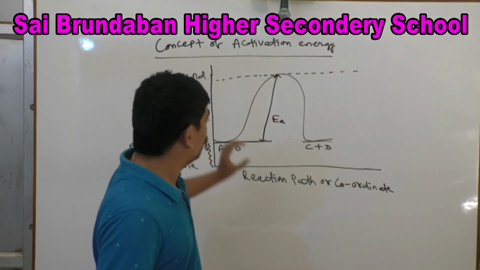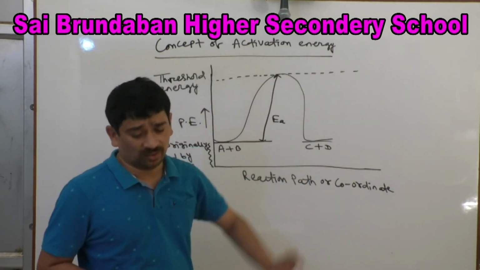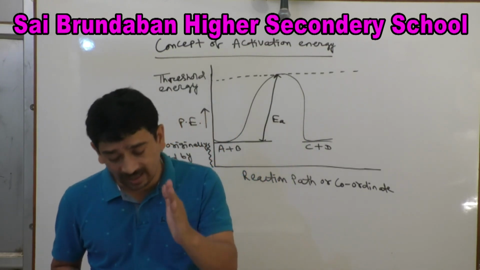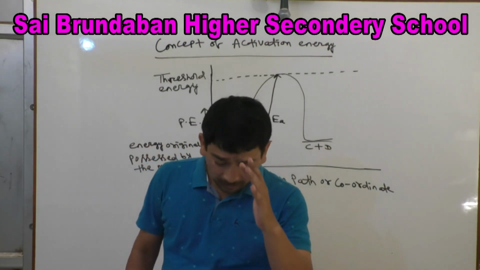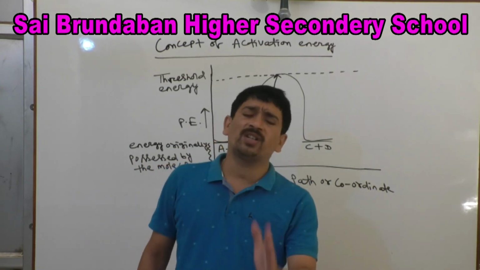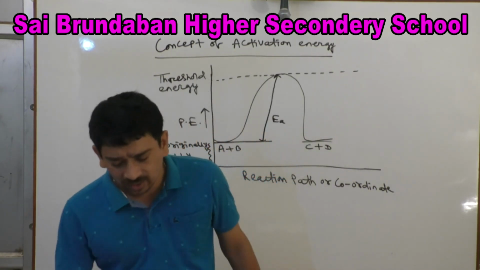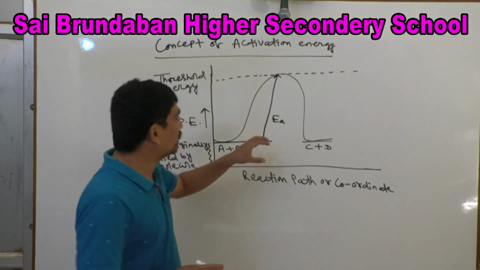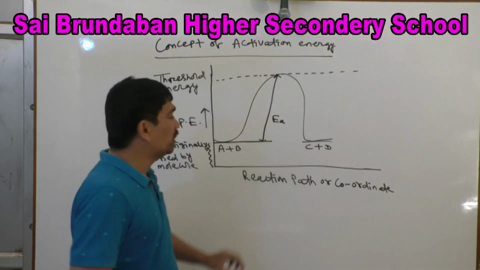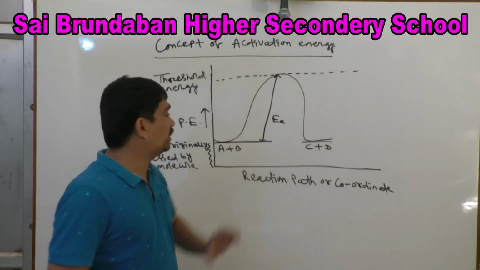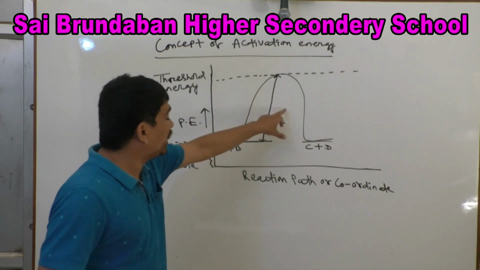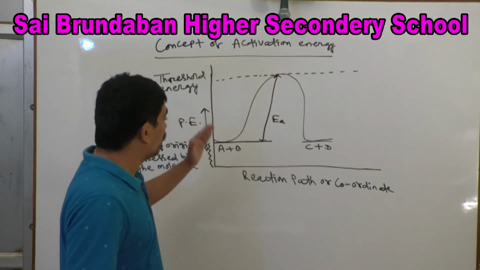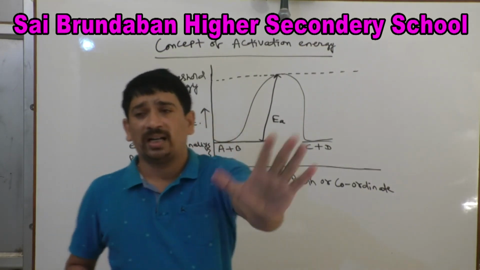Similarly, we will discuss threshold energy. So what is threshold energy? It is defined as the minimum amount of energy which must be associated with the molecules so that their mutual collision gives rise to product. So we will discuss what is threshold energy, what is activation energy. Activation energy is the energy which must be supplied to the reactant molecule in order to reach the threshold energy barrier to give the product.